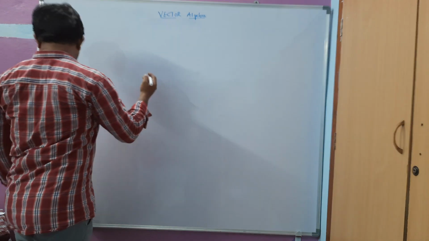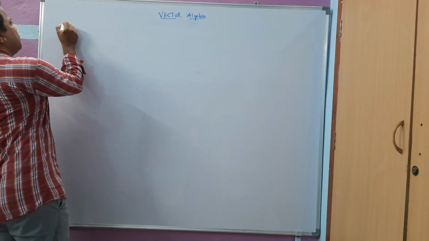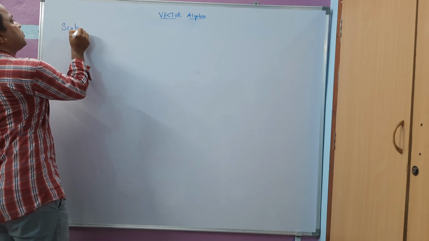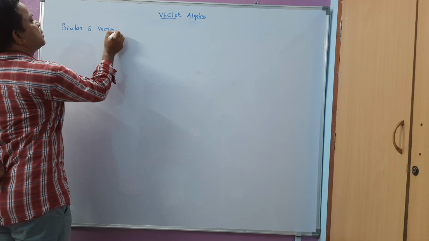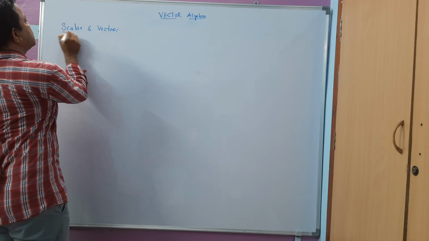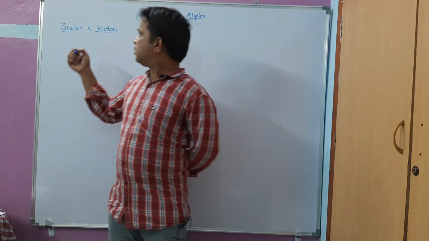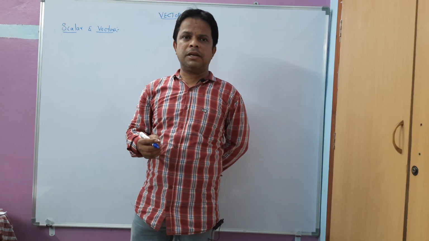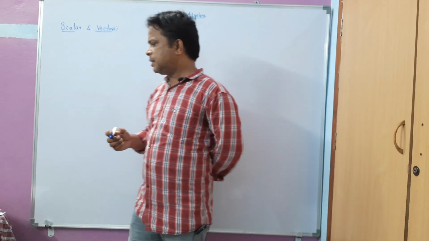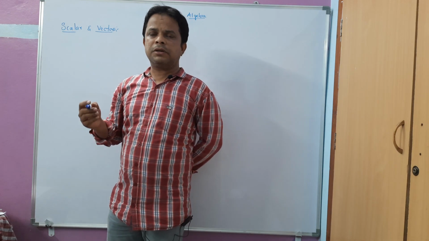We will talk first about scalars and vectors. Before that, let us discuss the basic definitions. What is actually a scalar? What is actually a vector? A scalar is a quantity which has only magnitude but not direction.